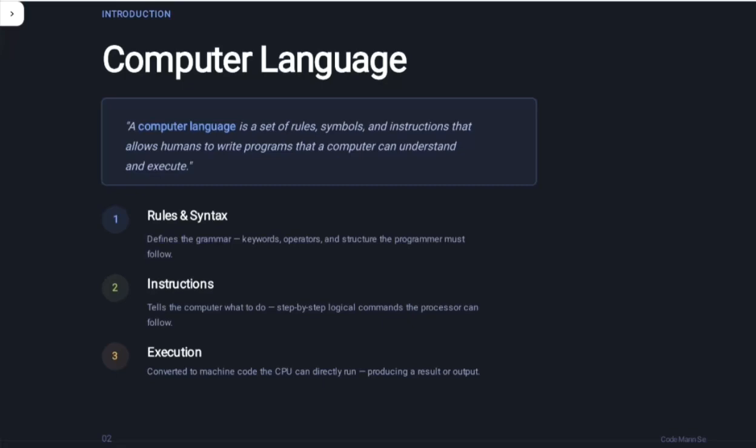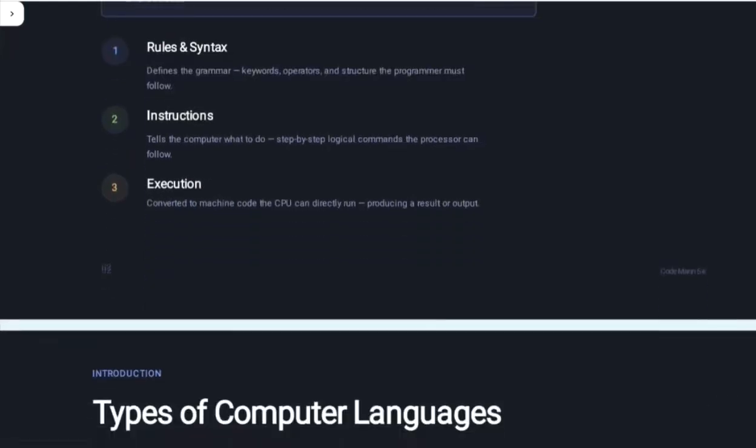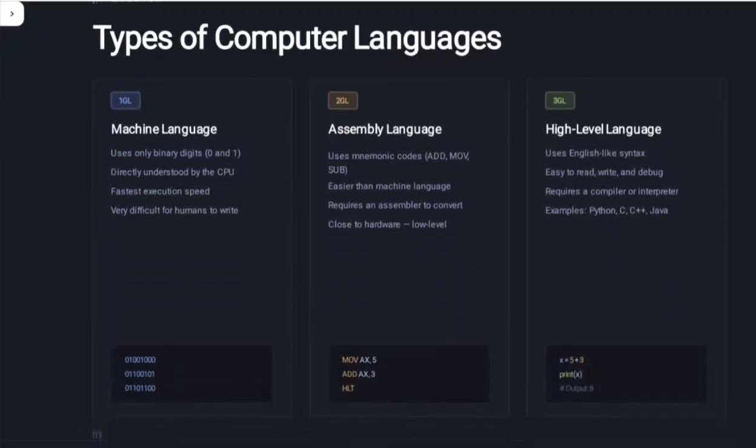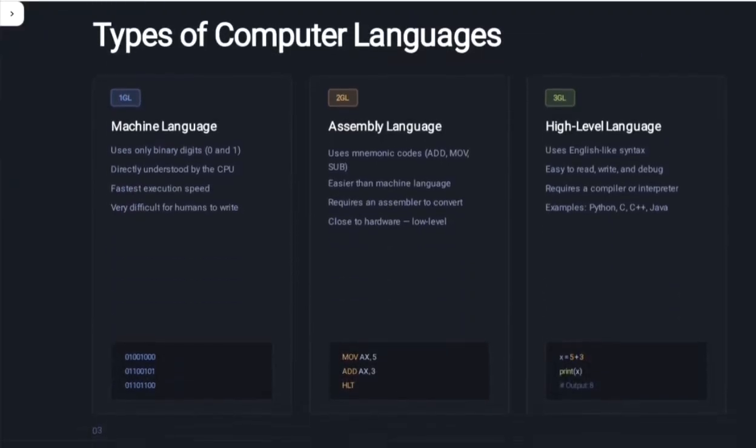A computer language is a set of rules, symbols, and instructions that allow humans to write programs that a computer can understand and execute. So, types of computer language: you will see that there are three types of computer language.